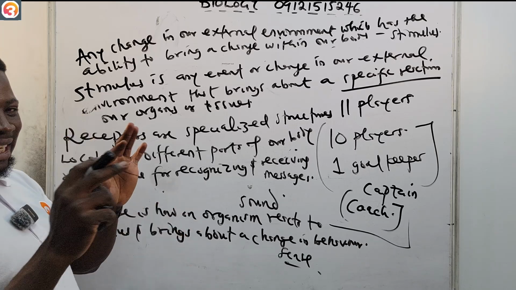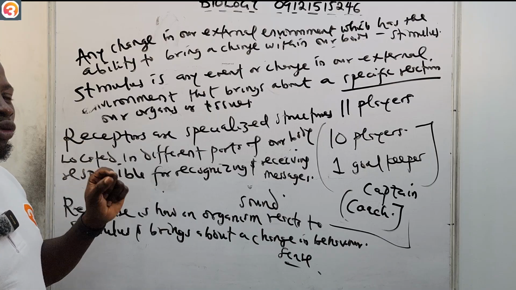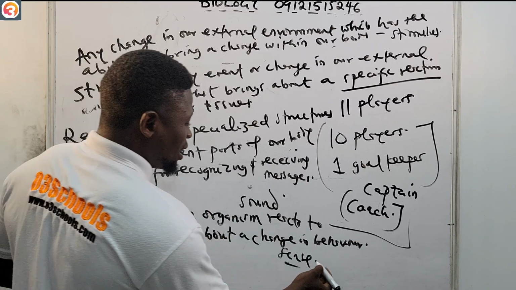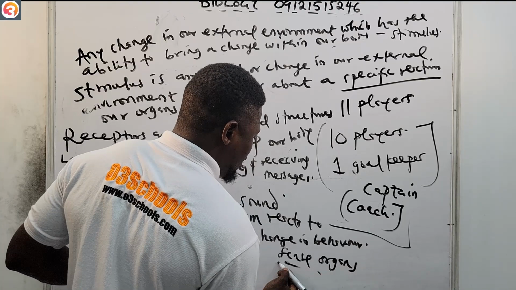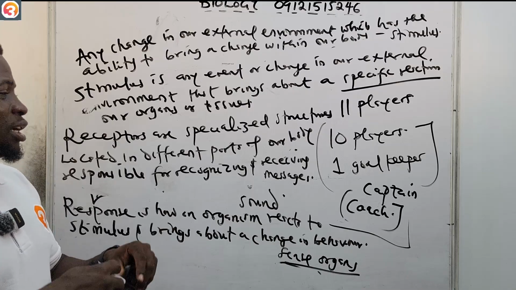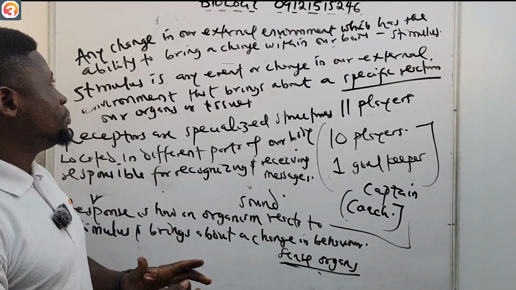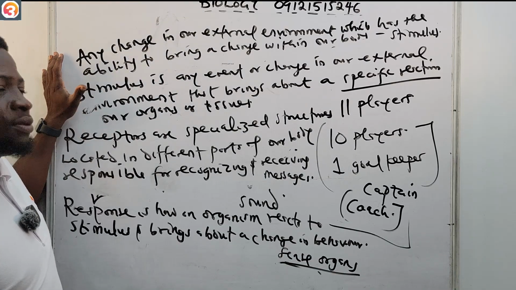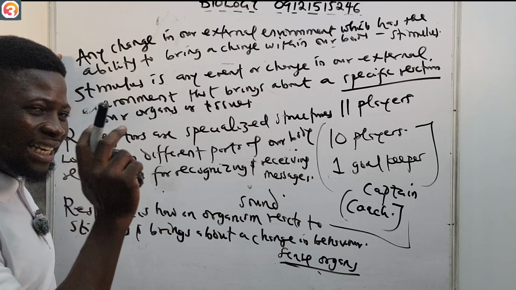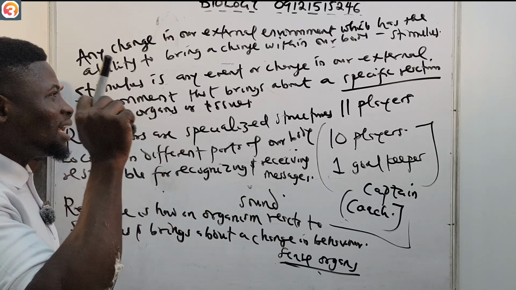So that is receptors. Receptors are specialized structures located in different parts of our body that are capable of recognizing and receiving messages. Examples are our sense organs, like your eye, your nose, your ear, and your skin. All of these are the sense organs. Please understand the difference between stimulus, response, and receptors. We say stimulus is any change or event in our external environment that is capable of bringing